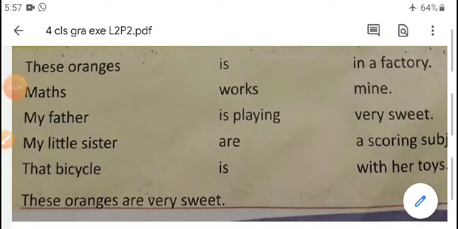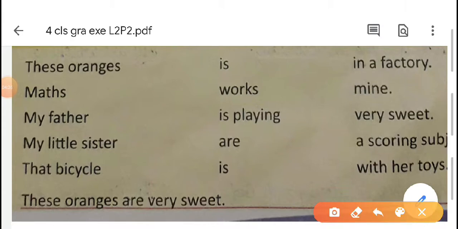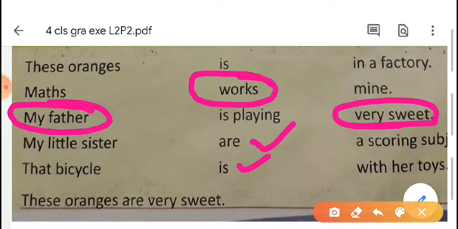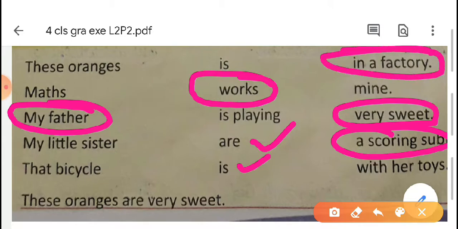Sorry students, it's my fault. So our third one, it is my father. Is and are are over. So from these three options we have to select the verb works. Now very sweet is already over, scoring subject is also over. Now remaining ones are in a factory, mine, with her toys. So in a factory is the right option.